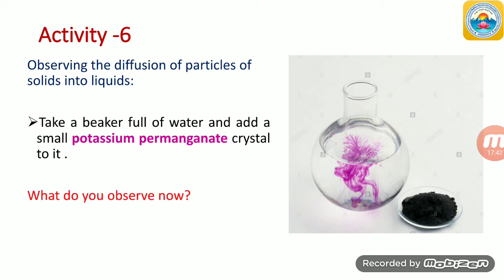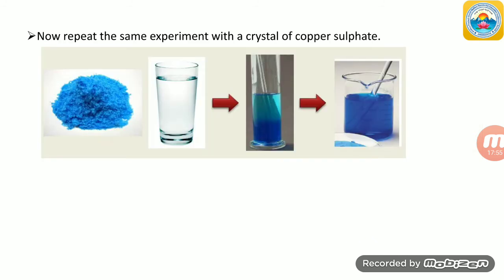What do you observe now? Just after adding a small potassium permanganate crystal to it, just note down the observations. Now repeat the same experiment as you have done with the potassium permanganate crystal. Similarly, do the same experiment with the crystal of copper sulfate, that is CuSO4.